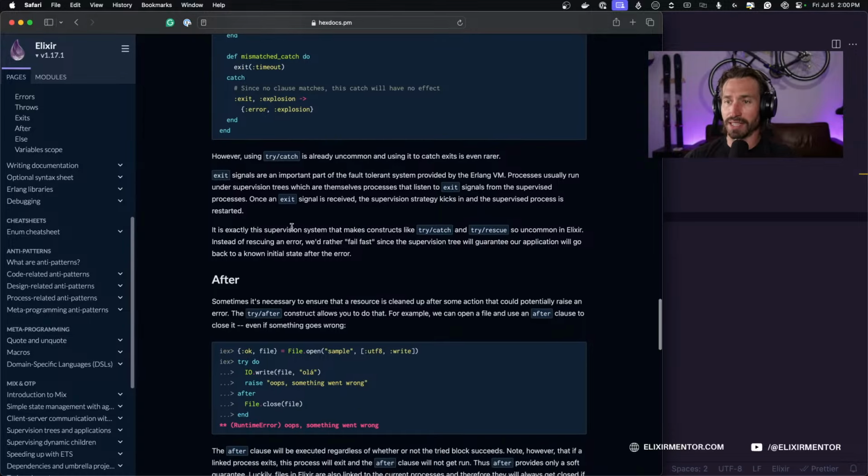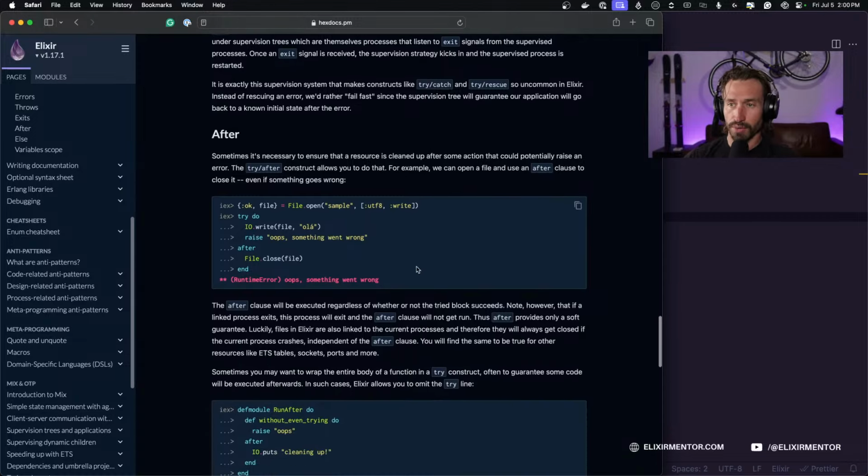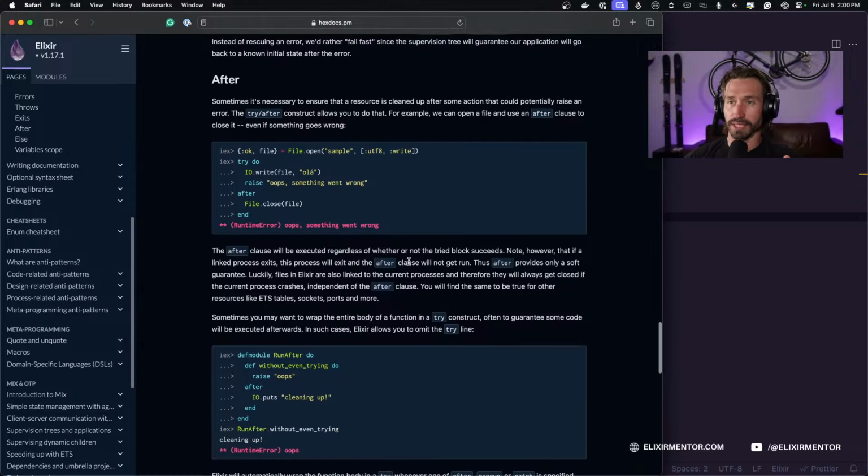It is exactly this supervision system that makes constructs like try catch and try rescue so uncommon in Elixir. Instead of rescuing an error, we'd rather fail fast, since the supervision tree will guarantee our application will go back to a known initial state after the error, which is pretty awesome, right? Like if a process fails, it just will restart.